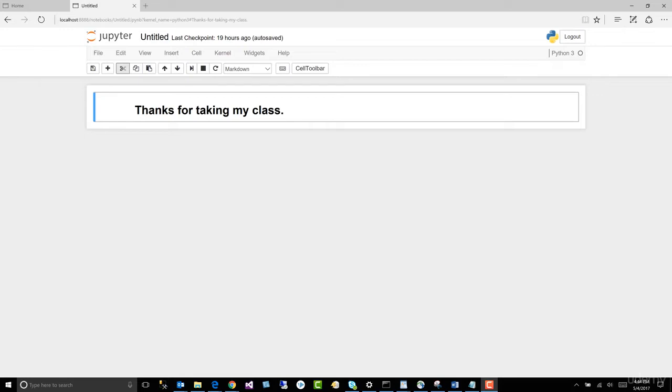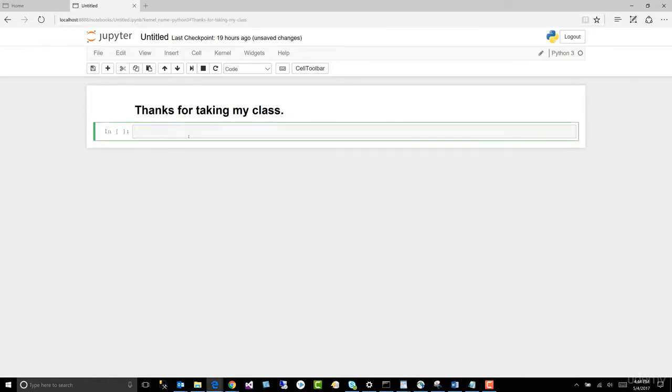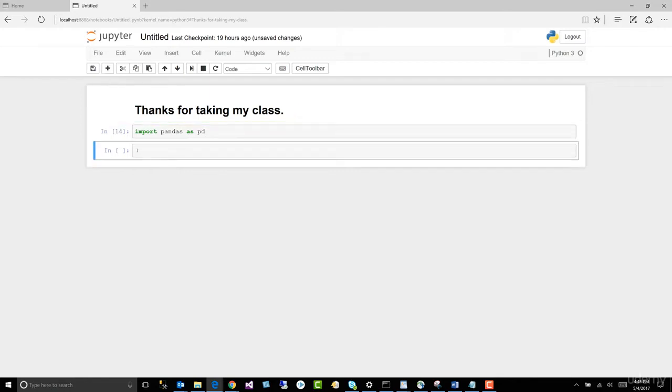All right, in this lesson, let's continue working with pandas and let's work with some tabular data, i.e. a spreadsheet. So let's come here and add another cell and let's import pandas. Import pandas as pd. Let's go ahead and Control Enter that to execute it.